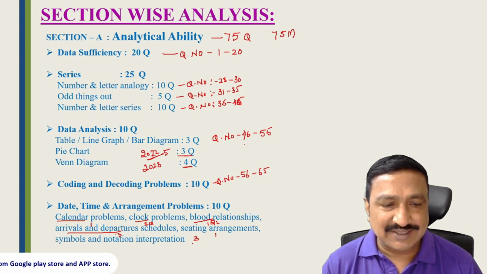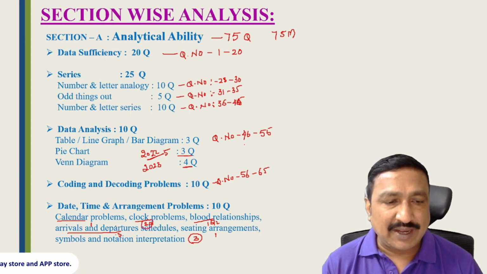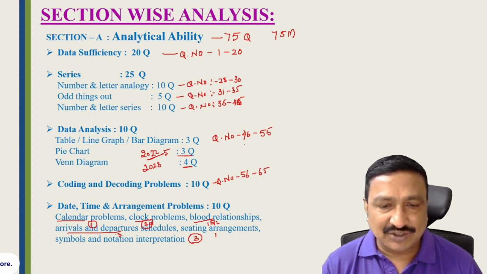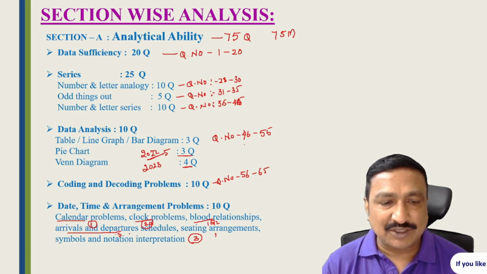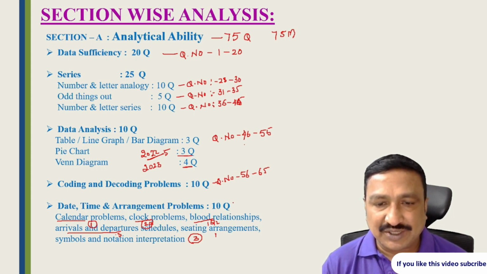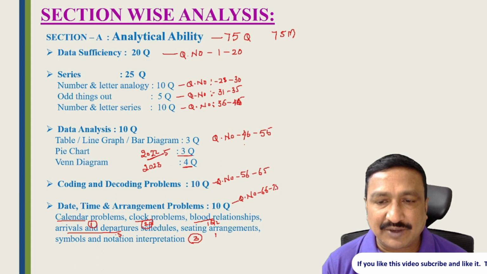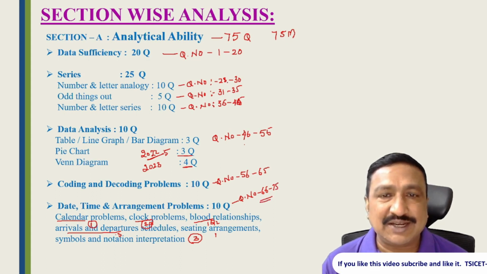But compulsory, they are asking symbols and notations 3 marks, clocks 2 marks, and calendar 1 mark. These are 6 marks. The remaining 4 marks, they can distribute into these categories. So if they ask blood relation 1 question, sitting arrangement 2 questions, and arrivals and departures 2 questions. Or if they ask arrival departure 2 questions, sitting arrangement 1 question, and blood relation 1 question. But in total from all these topics, you can get 10 questions. Here question number 66 to 75. Right, students? So this is question number wise.